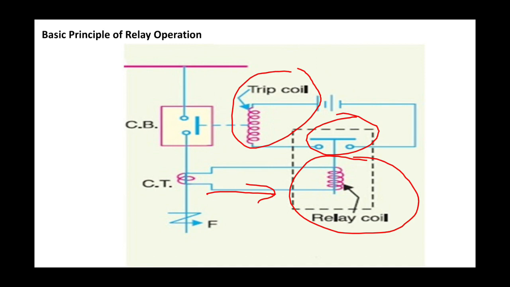Notice here that the breaker tripping coil is responsible for the tripping of the circuit breaker. If the trip coil of the breaker fails, then tripping of the breaker will not take place.